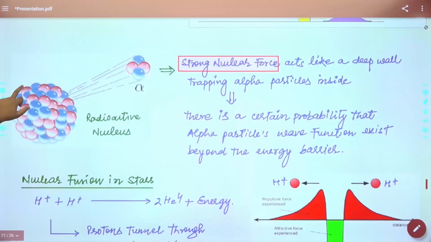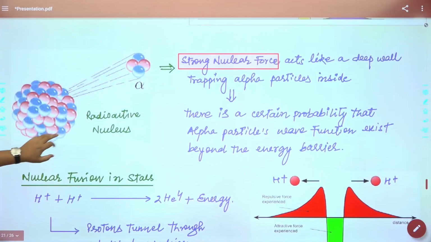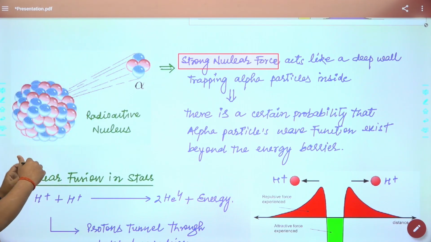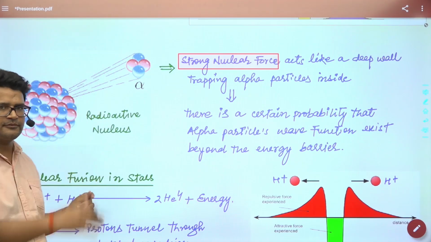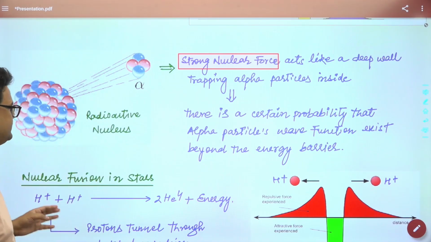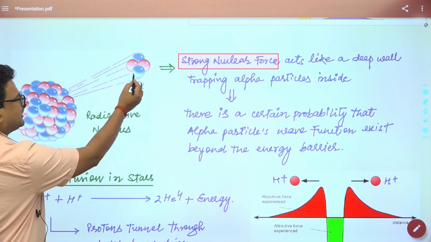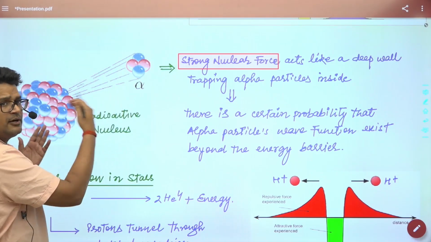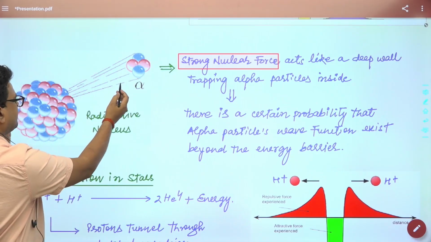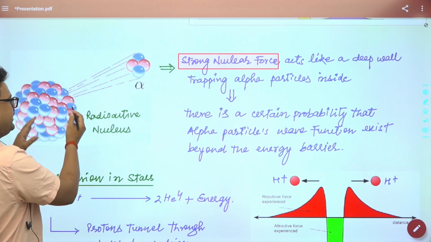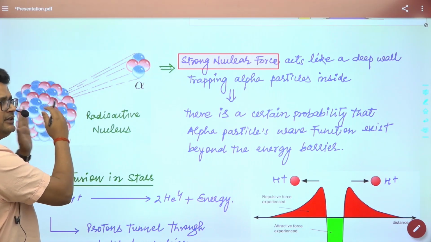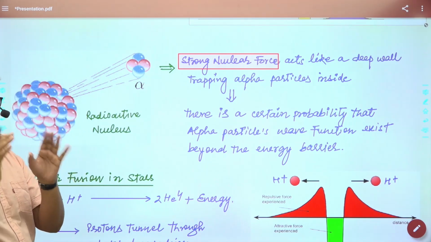The two big examples here: suppose this is a radioactive nucleus, suppose this is a uranium nucleus. It is a natural property of radioactive material to eject alpha particles. That means these alpha particles were bound in the nucleus with some kind of force.